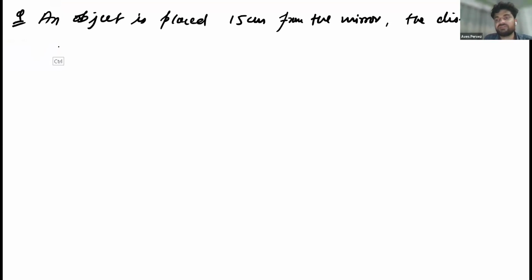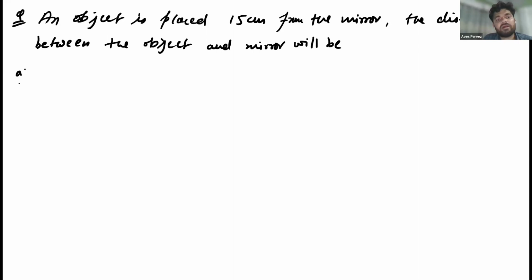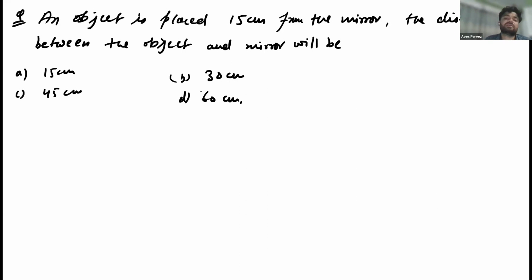The distance between the object and image will be: A 15 centimeter, B 30 centimeter, C 45 centimeter, D 60 centimeter. So distance between object and mirror or object and image? Object and image, let it be object and image. Correct. Object and image.